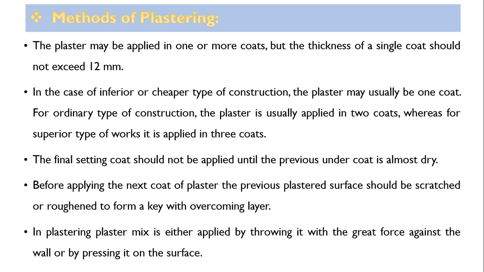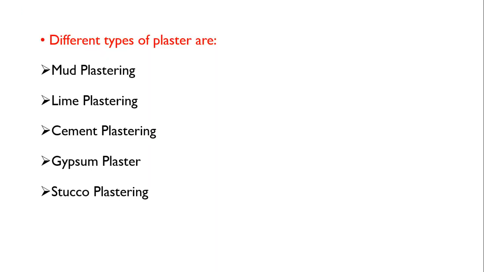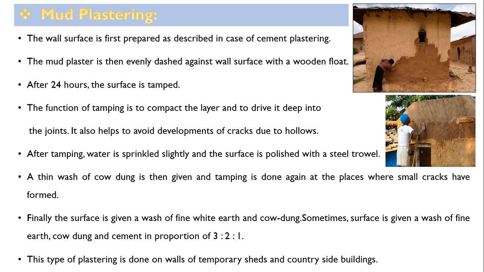Now, this is the method of plastering. Now we shall discuss different types of plastering. Mud plastering, lime plastering, cement plastering, gypsum plastering, stucco plastering, different types are there. Apart from these, various types are there, but we have limited to these types of plastering. So very first is mud plastering.